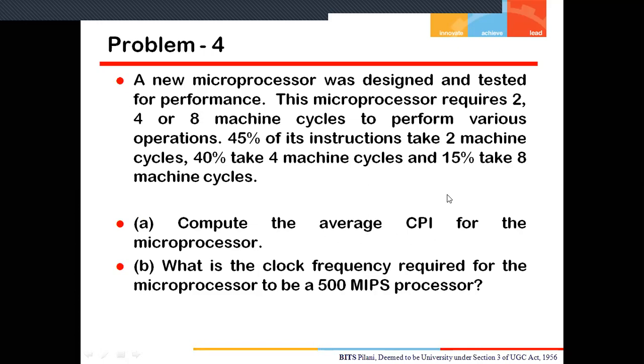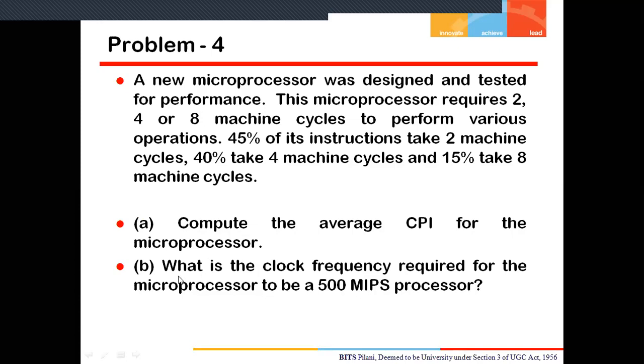For average CPI, what do we have to calculate? We have to calculate the total number of cycles divided by the total number of instructions. The total number of cycles is 45% multiplied by 2, 40% multiplied by 4, and 15% multiplied by 8. Similarly, the total number of instructions is 45% plus 40% plus 15%, that means 100%. In percentage we write 100, and if we don't consider the percentage, we write 1. We will see the form in the solution.